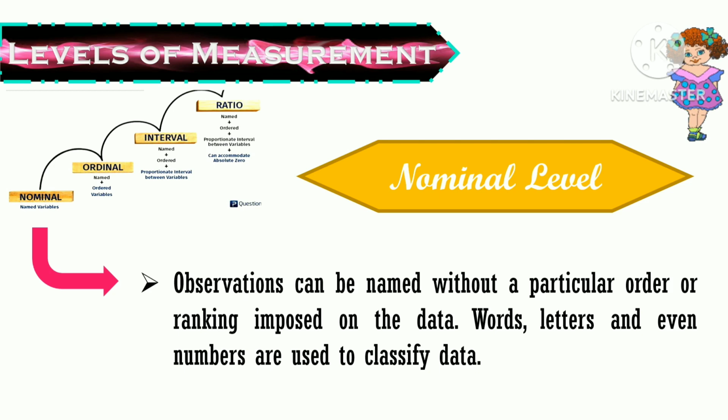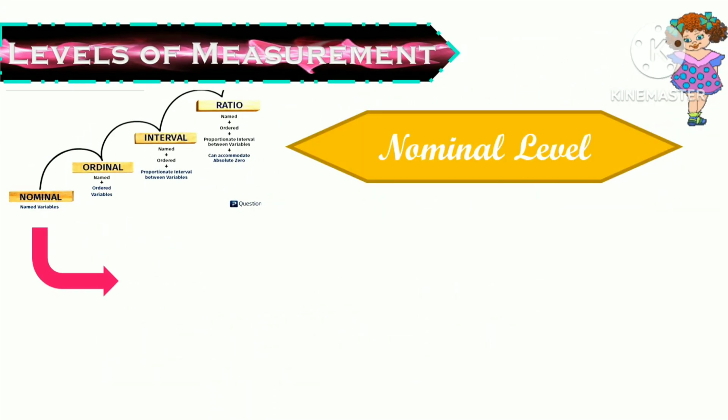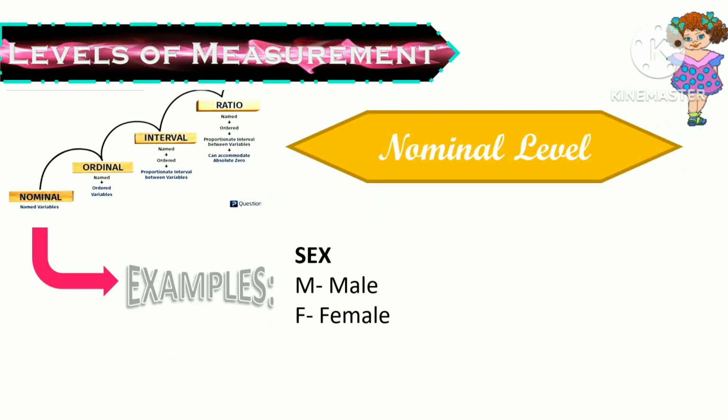So let's have an example of nominal level. For example, the sex. So yung sex pwede nating i-categorize or we can name it as male or female. Pero hindi naman natin malalaman talaga yung order or yung ranking nila kasi hindi naman talaga natin alam kung sino yung mas malaki kaysa sa kanilang dalawa or sino yung mas marami kaysa sa kanilang dalawa.